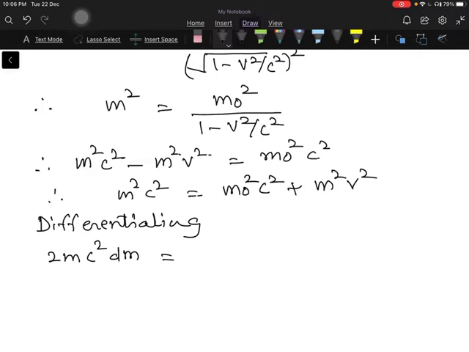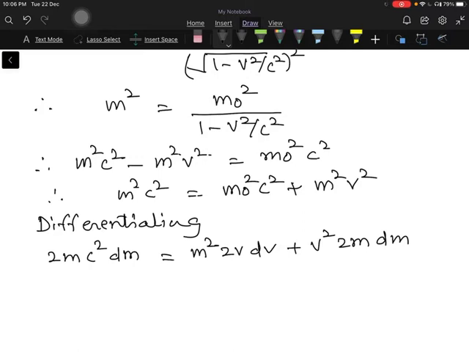Differentiation of m square v square, so what will we get? M square we keep constant, differentiation of v square is 2v into dv, plus v square is kept constant, differentiation of m square is 2m into dm.